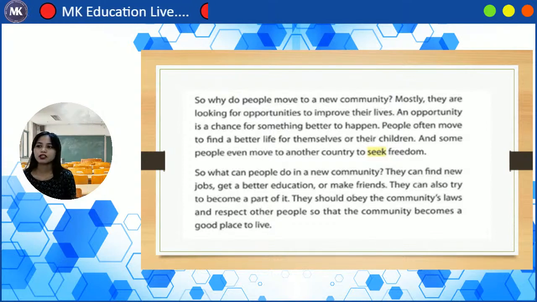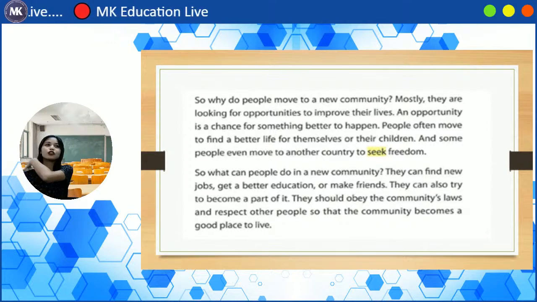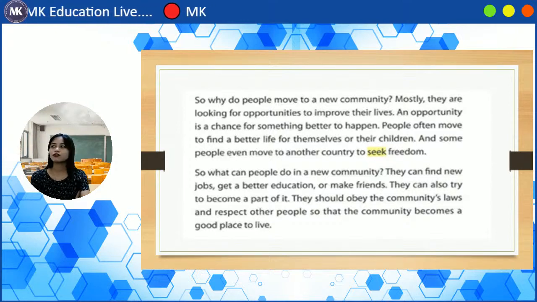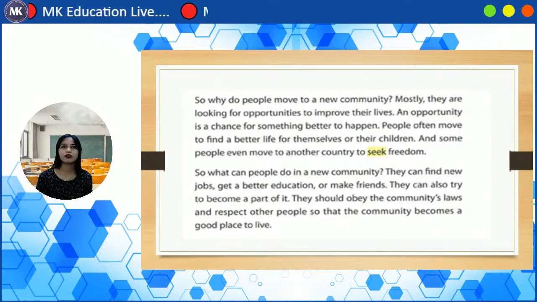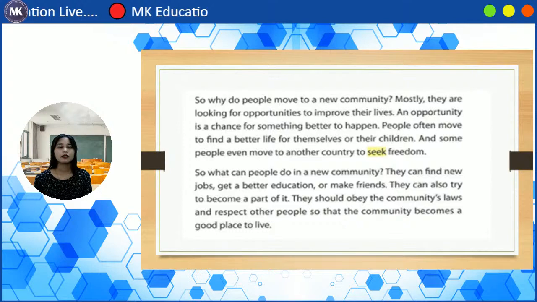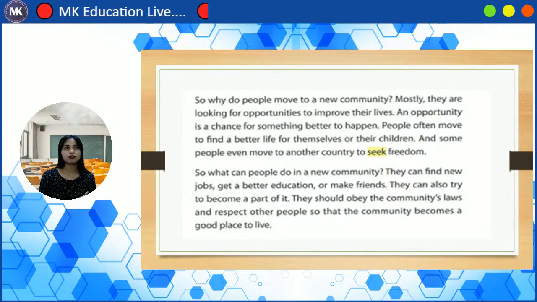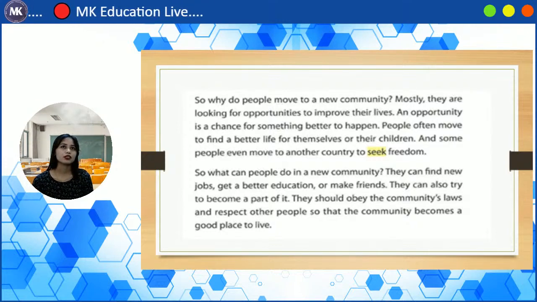And some people even move to another country to seek freedom, right? They look for freedom. Because, for example, in their country, they cannot do this, they cannot do that. So in order for them to have freedom, they will move to another country, because in that country, you can do whatever you want. So that is also one of the reasons why some people like to move to another country.